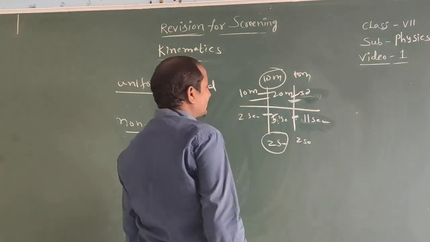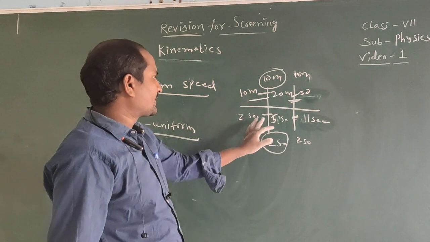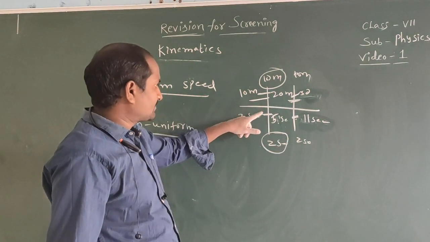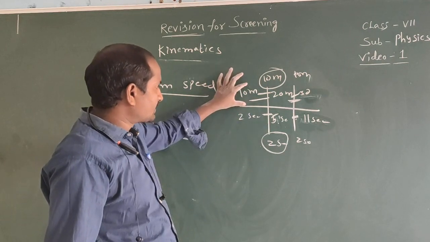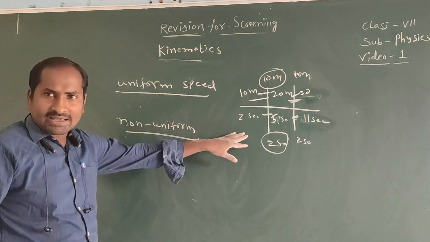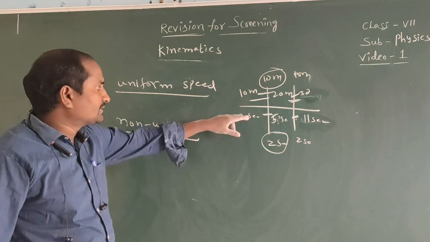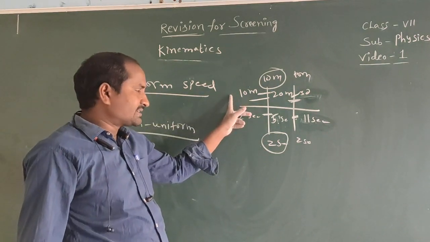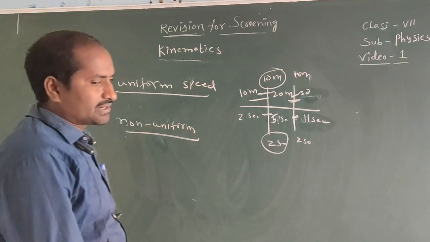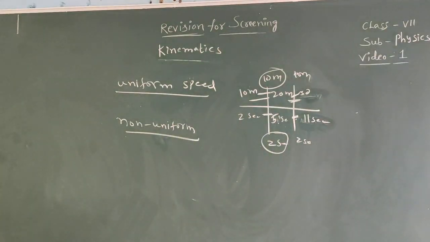The body covers equal distance in different time intervals. Or the body covers unequal distance in equal intervals of time, or unequal distance in unequal intervals of time. It is about uniform and non-uniform speed.